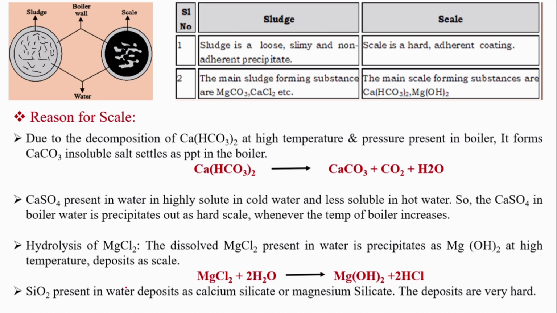That means though we are using soft water, with a hardness less than 2 ppm, and feeding it into the boiler, the boiler is operated at a high temperature. There are two types of boilers: one is called a low pressure boiler, the other a high pressure boiler. So both will give out a precipitate of calcium carbonate and calcium hydroxide.